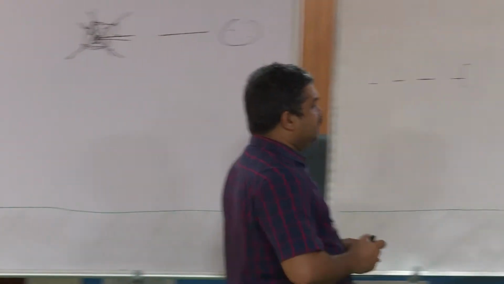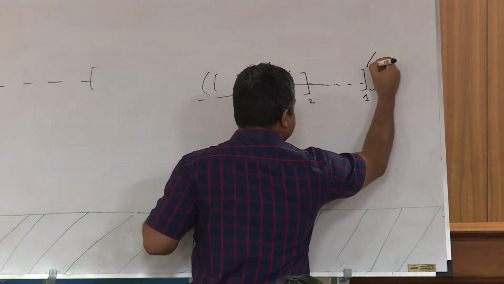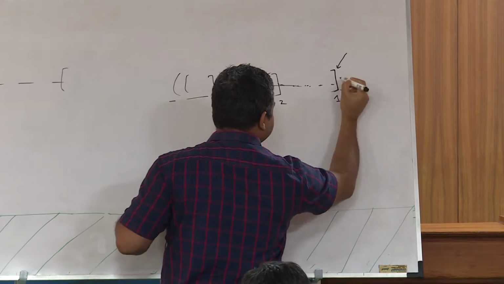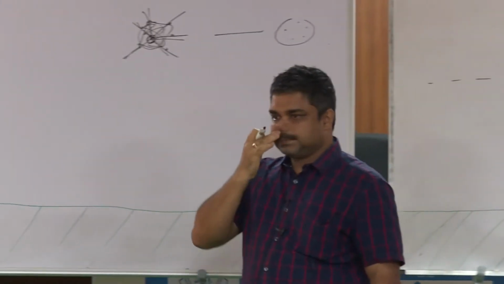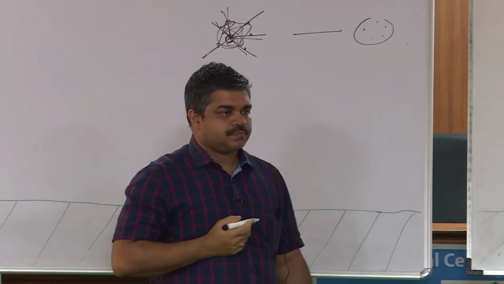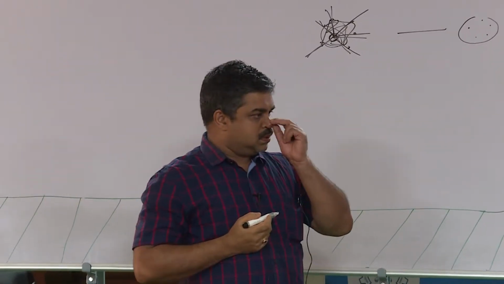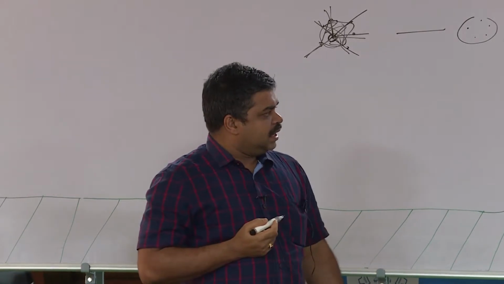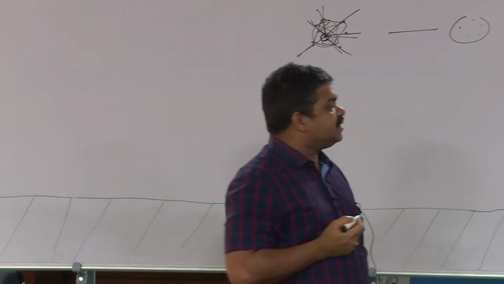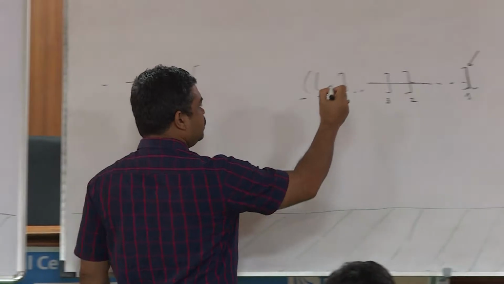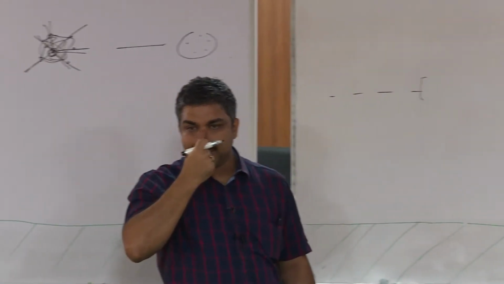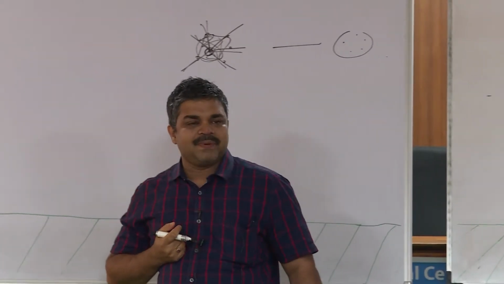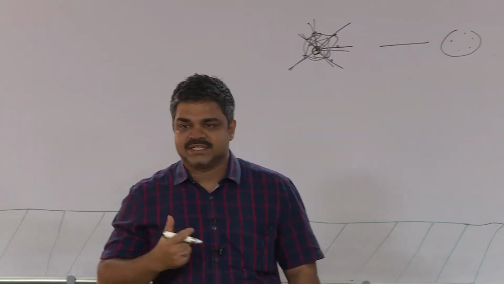And we decide to color this interval first. And then after that, we go to this interval and we want to color that. So, our plan is just to follow a greedy strategy.